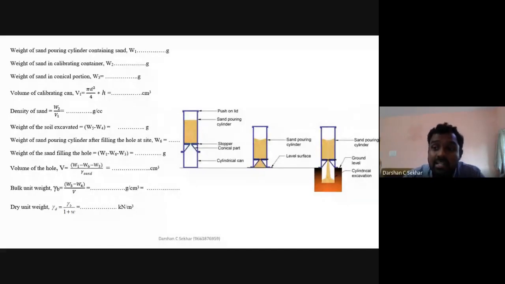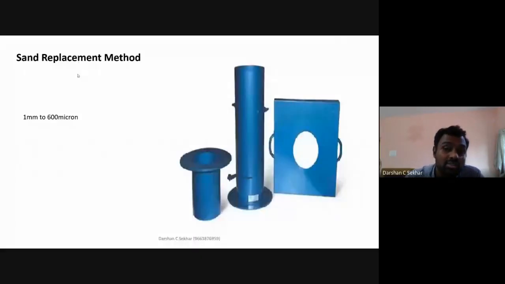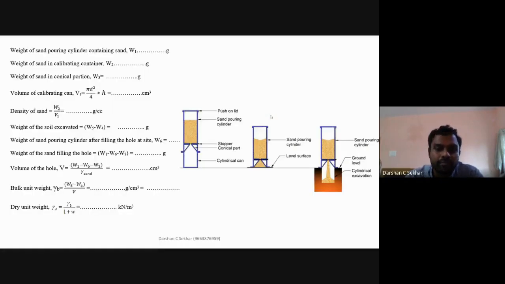And that is why this test is called the sand replacement test, sand replacement method. We are not replacing the soil with sand, but just finding out the volume of the uneven shape of the hole which I have dug. That is why I'm going to use sand here. Either I can use river sand or some other sand, but the main thing that should be remembered is that I should be using a uniform sand, such that the sand particles should be in only this range. That is the only thing that is required. I'm hoping that you have understood this. I'm going to continue then.